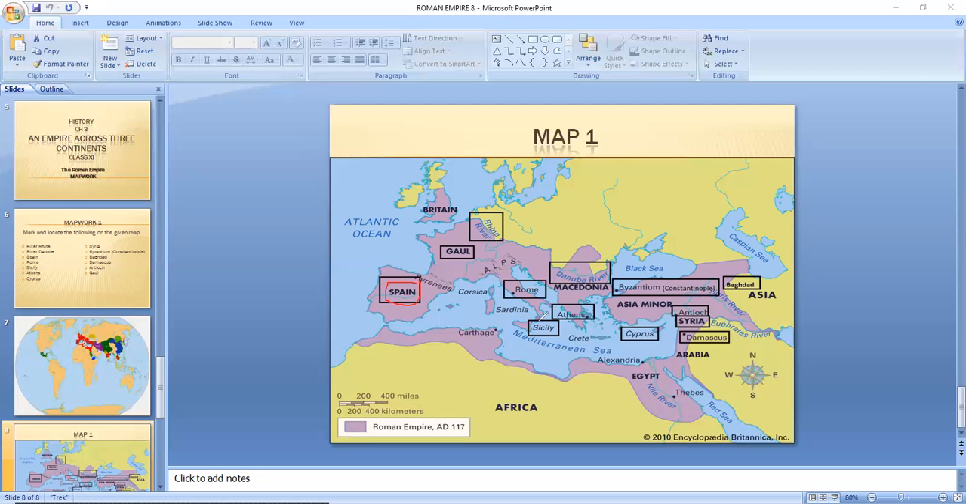Then we have Sicily. Where is Sicily? Sicily is towards the bottom. If you remember, when we did the unification of Italy, we did mention about this area, which is Sicily. This is our Sicily. After Sicily, we move on to the area which is just near it. This is Athens.